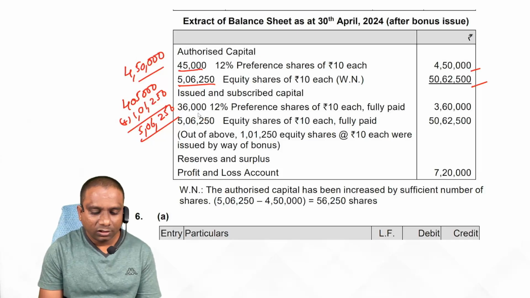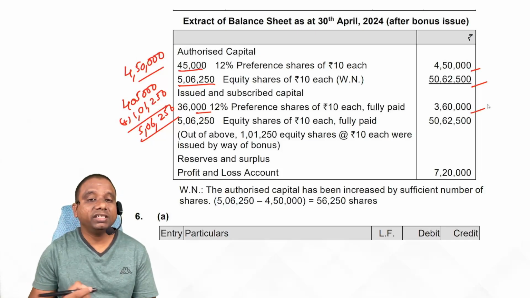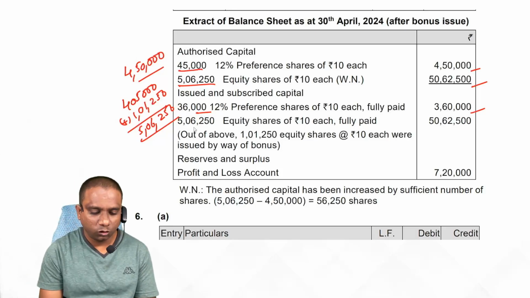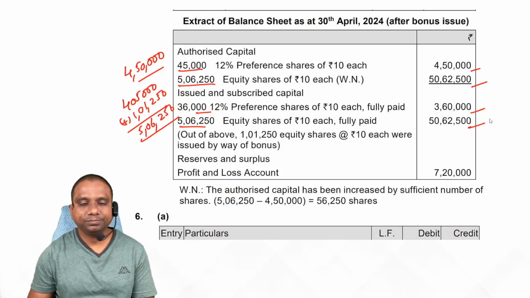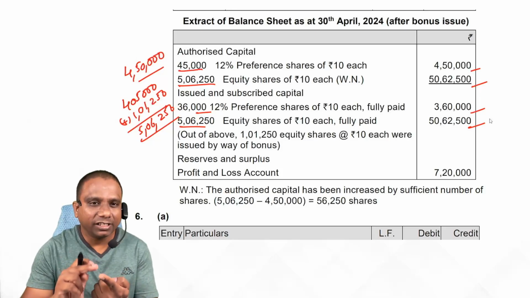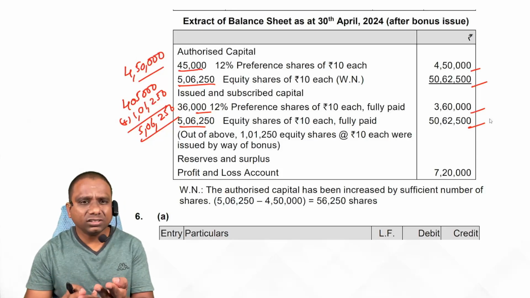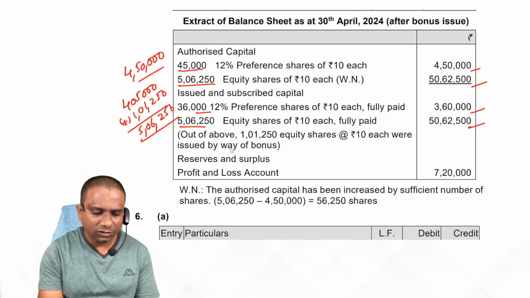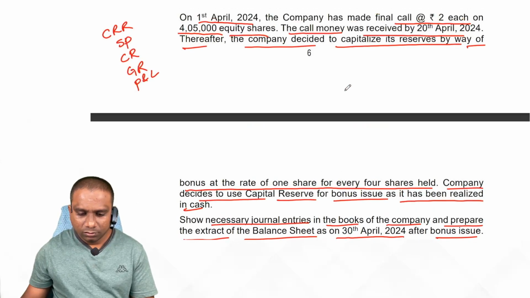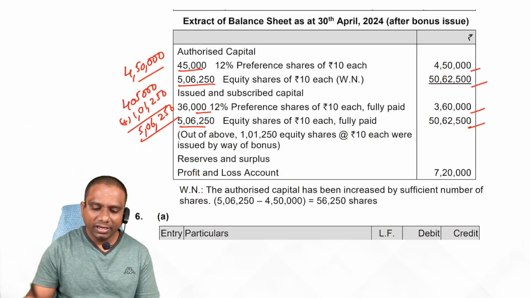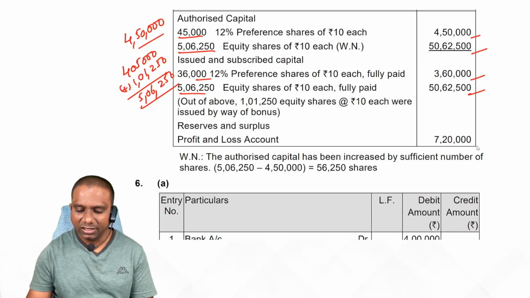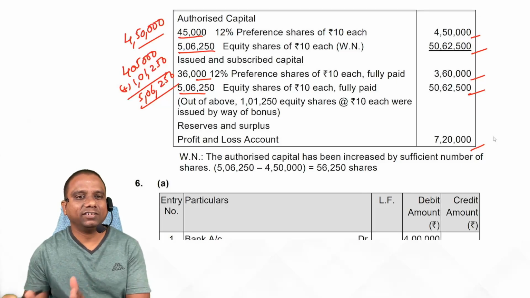Now issued. There is no change in the preference share capital. Yes, there is a change in the equity share capital. Earlier partly paid up. Now fully paid up plus bonus issue. Total 5 lakh 6,250 into 10 rupees. Now reserves. All reserves are closed because we have utilized securities premium, capital reserve, general reserve. These three accounts are closed. Next account P&L. Earlier how much balance do we have? 9 lakhs. We have utilized, sorry, 1 lakh 80,000. Remaining 7 lakh 20,000. That's it. This is the extract of balance sheet.